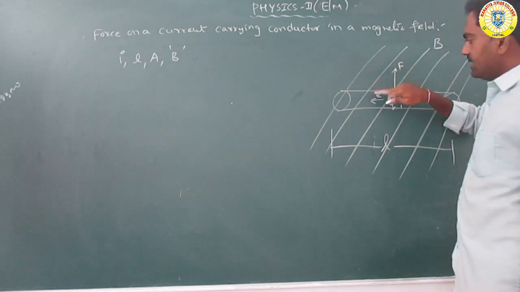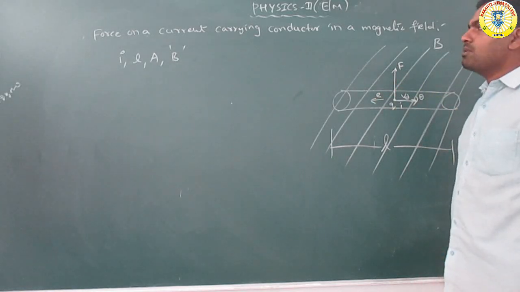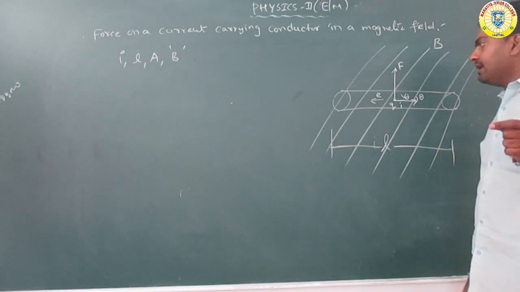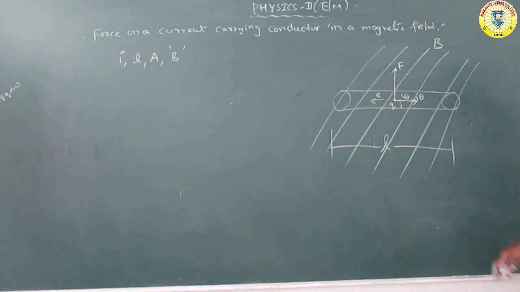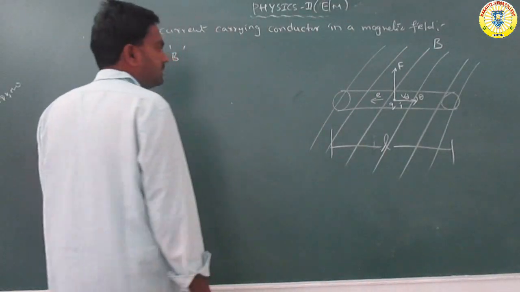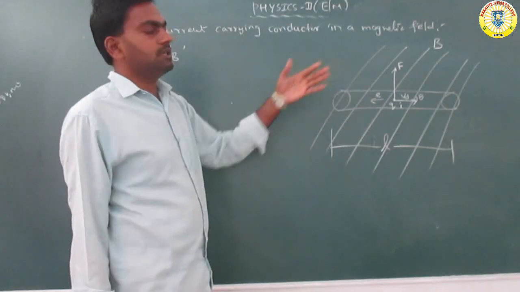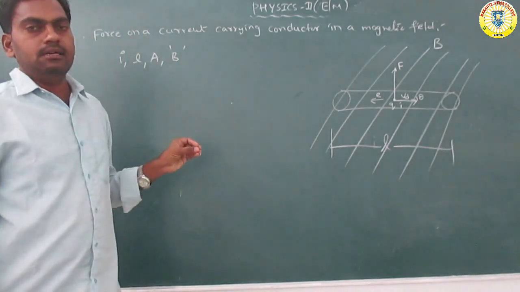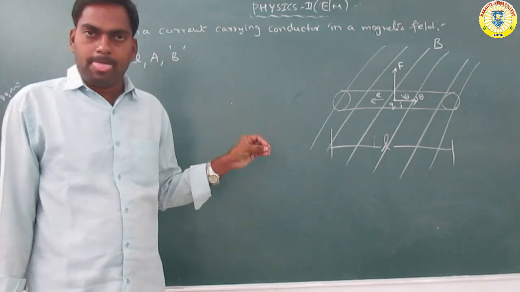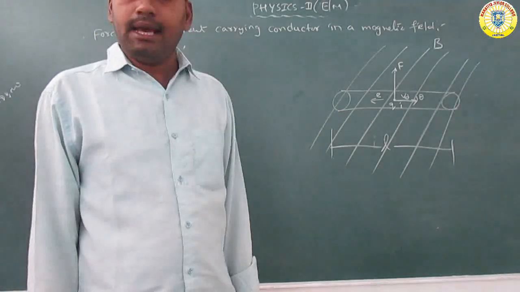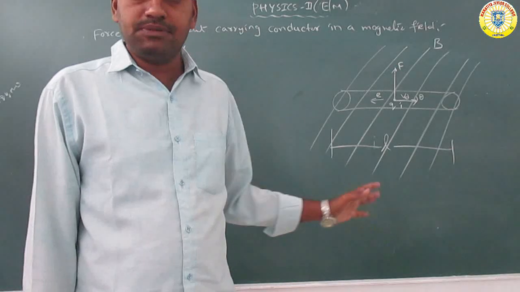So a force is acting on the conductor. How much force is acting on the conductor? The current is passing through the conductor in the x direction, and the magnetic field is formed in the xy plane, as shown in this figure.